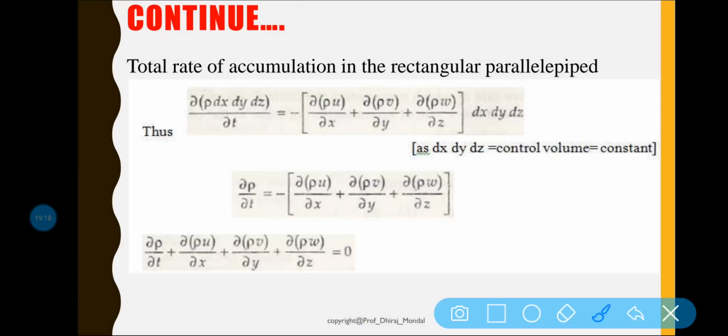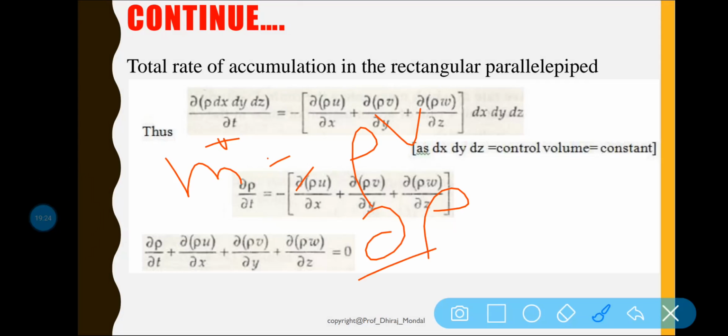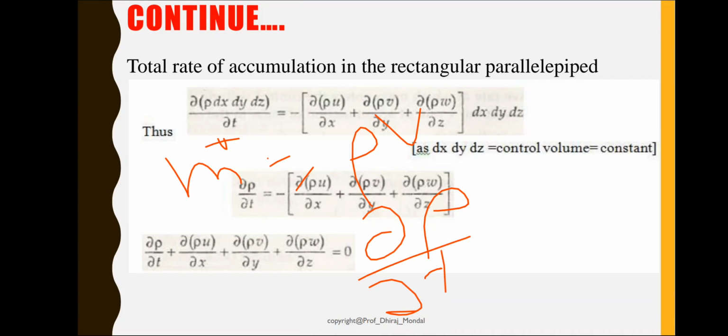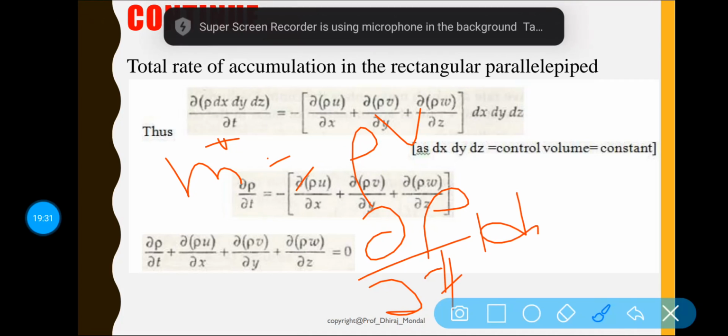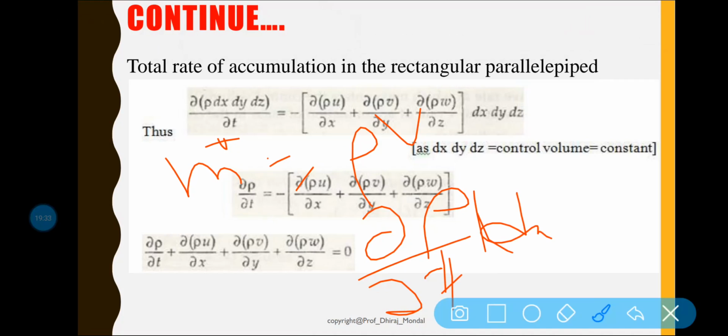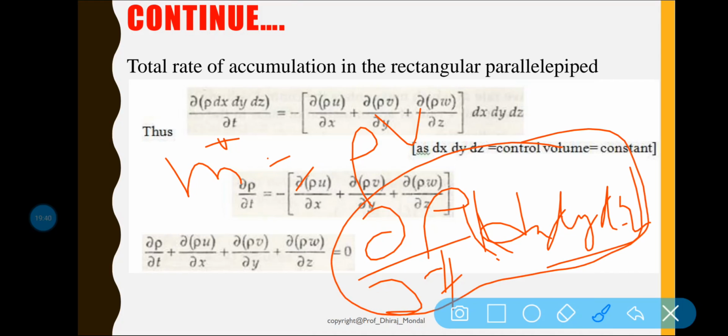Now we know that m is equal to rho into v, so del rho by del t into dx into dy into dz, this is the volume. So this amount of mass is also generated with respect to time.